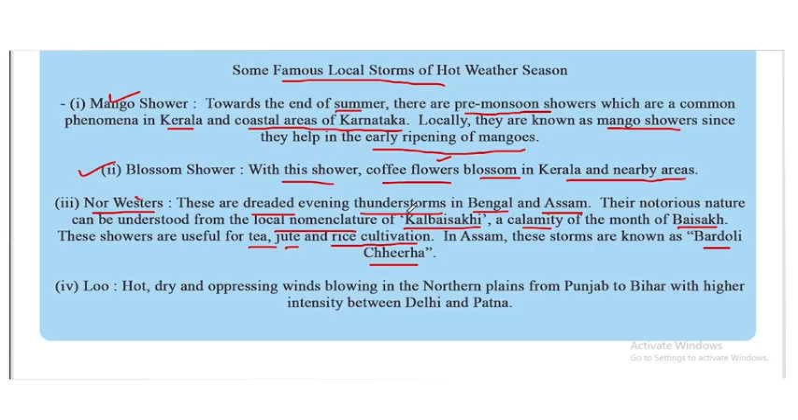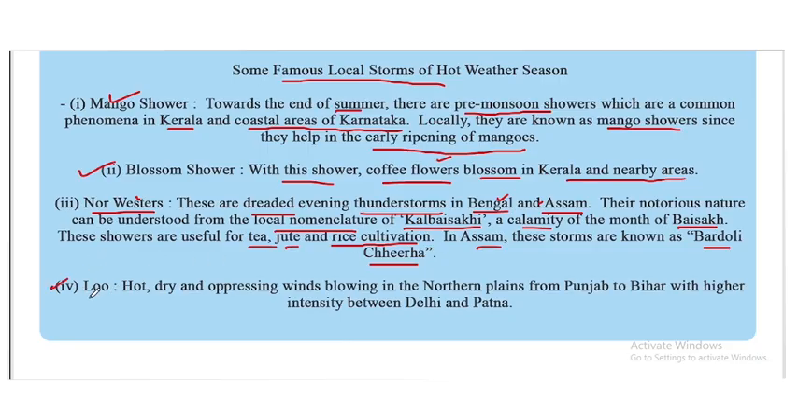So these are the dreaded evening thunderstorms in Bengal and Assam, and their notorious nature can be understood from the local nomenclature of Kal Baisakhi, a calamity of the month of Baisakh. These showers are useful for tea, jute, and rice cultivation, and in Assam, these storms are known as the Bardoli Chhera.